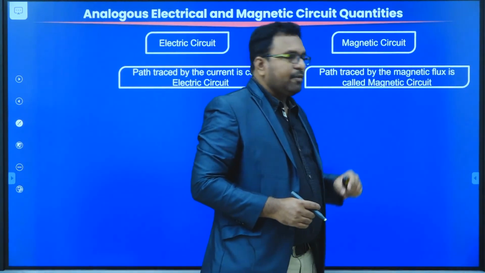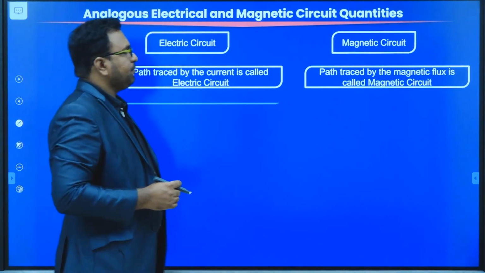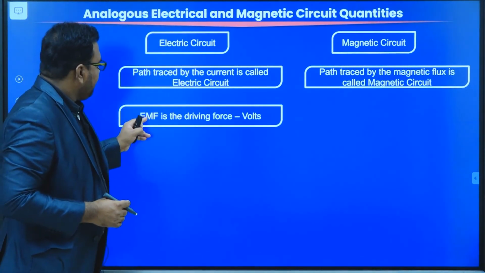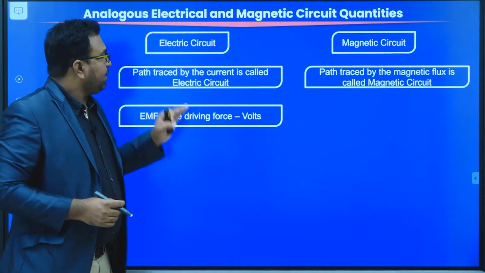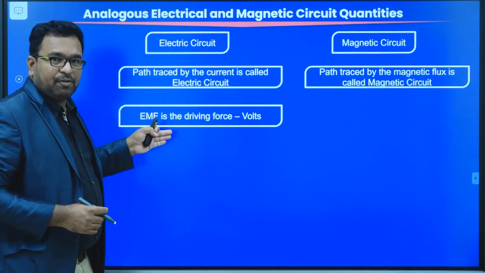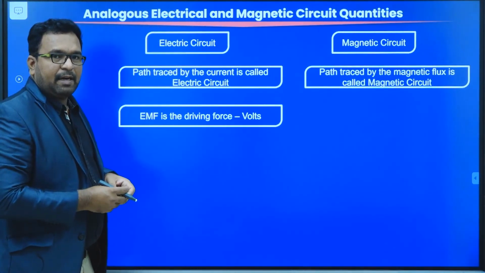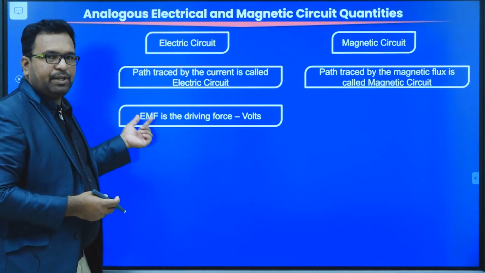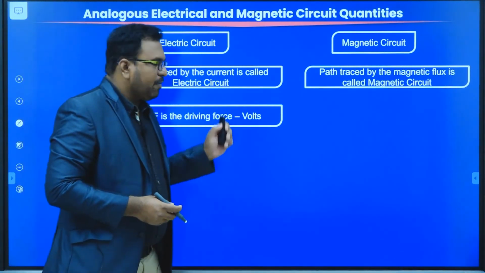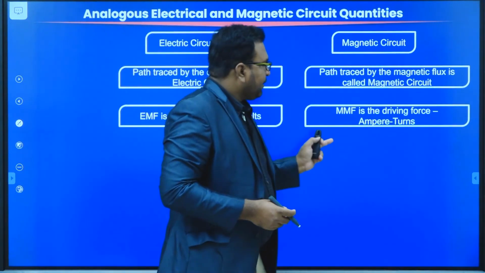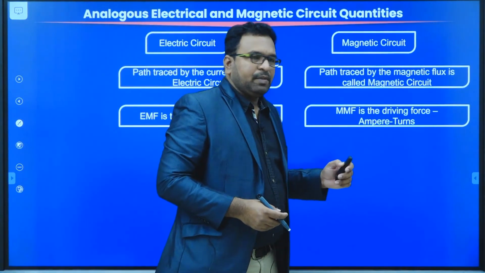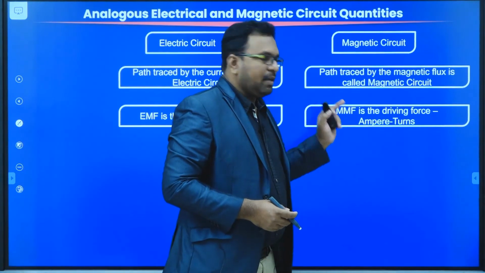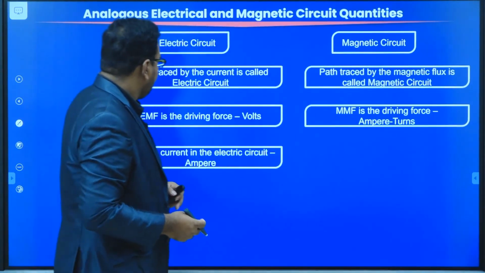The path traced by the magnetic flux is called a magnetic circuit. Now, EMF is the driving force here. In case of an electrical circuit, what is the driving force which drives the current? It is called EMF, electromotive force, which is also called voltage, and the unit of EMF is volts. Coming to the magnetic circuit, MMF is the driving force here, which drives the magnetic flux, and units are ampere turns.